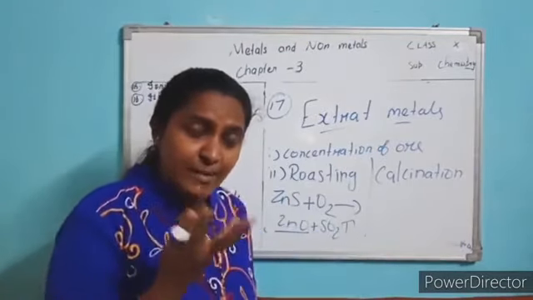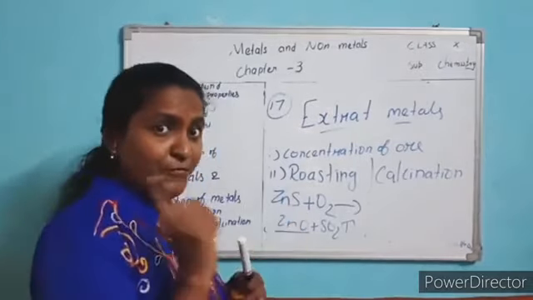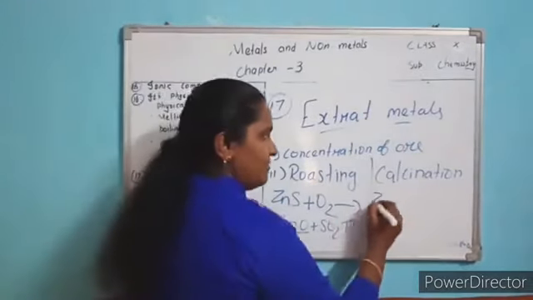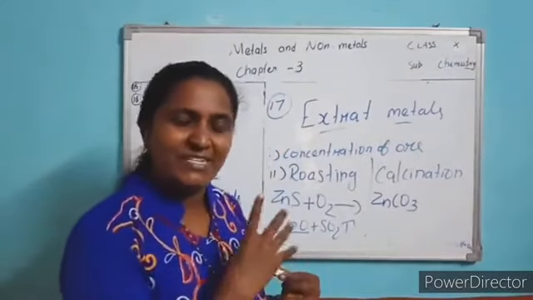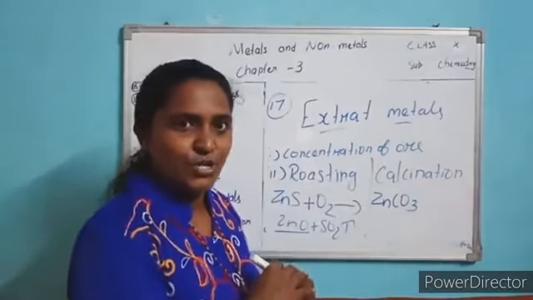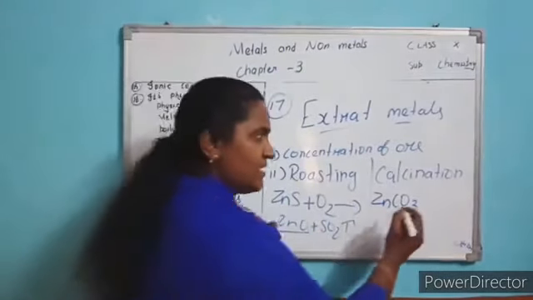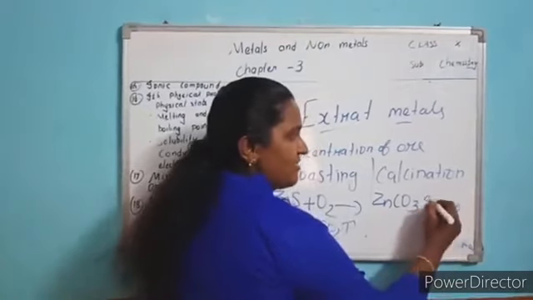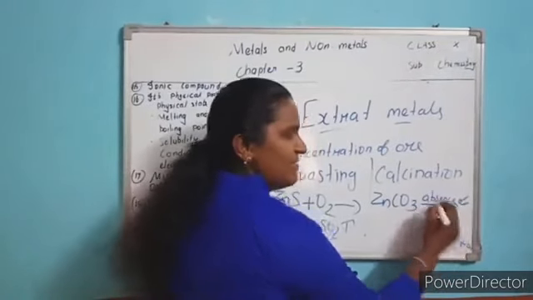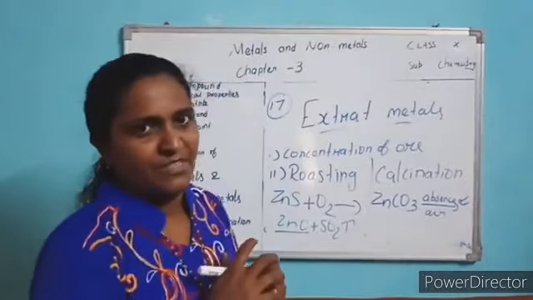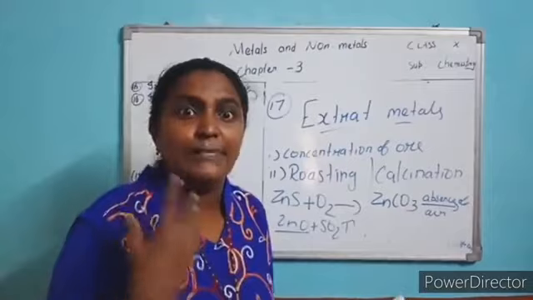There also they see the type of ore. If the ore is sulfide ore, they prefer roasting. If your ore is carbonate ore, now we are going to prepare zinc from zinc carbonate. So what do you do? You go for calcination. What is calcination? Heating the ore in the absence of air, or with a less amount of air.